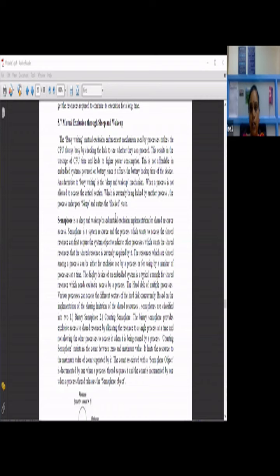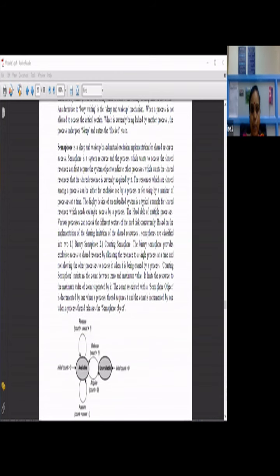So the process waiting for the resource used by another process undergoes sleep and enters the blocked state. This avoids power draining, because your embedded systems work only with a backup battery. That is the reason you have to look into all these aspects.